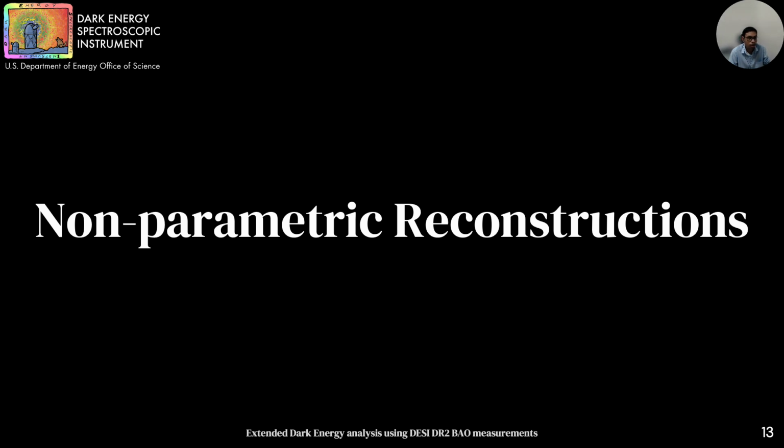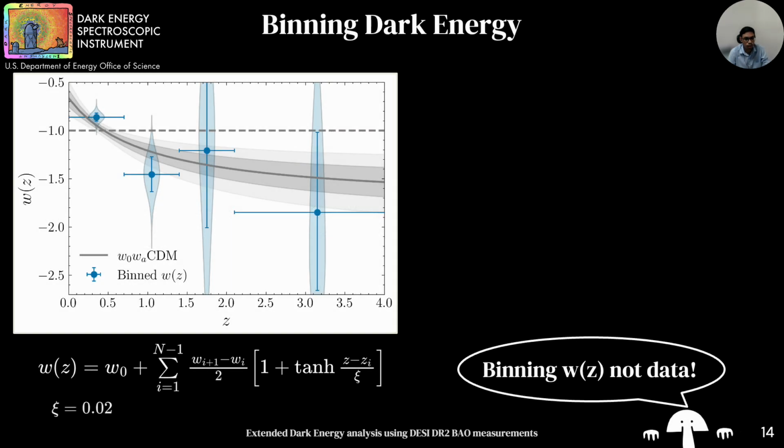Moving on to our next section, where we use non-parametric techniques to reconstruct dark energy. We start by using a binned functional form for the dark energy described on the bottom left. The bins are connected using a tanh function with a smoothing factor of c. Here on the top left plot, I am showing the results from 3 uniform bins ranging from 0 to 2.1 and 1 additional bin to model high z behavior. The lowest redshift bin shows a deviation of more than 3 sigma and an overall trend that is consistent with w0wa.